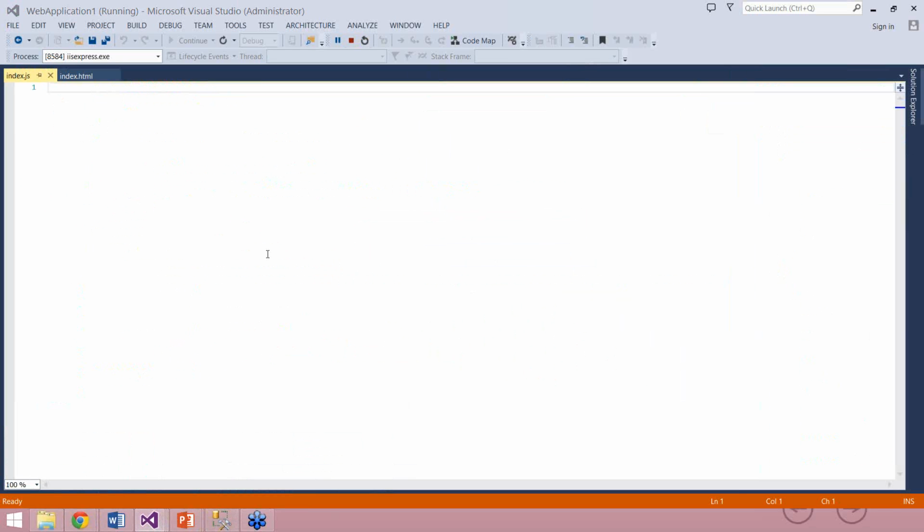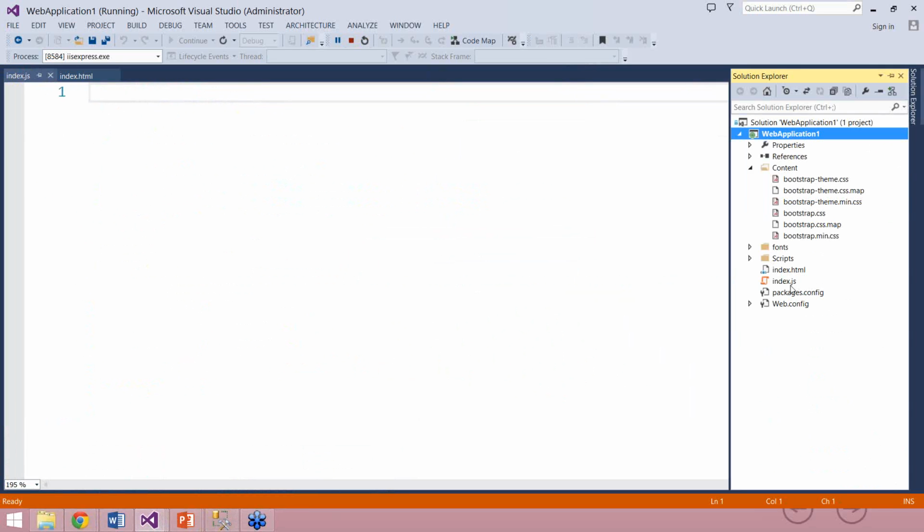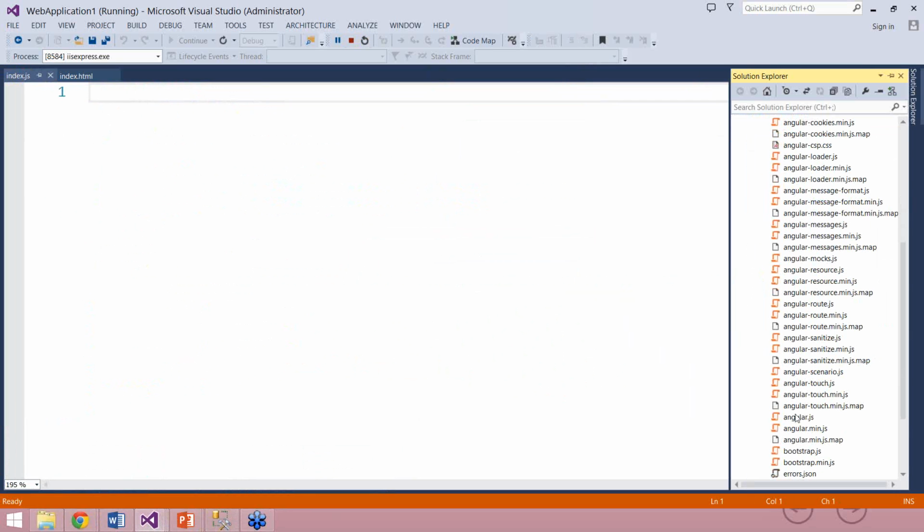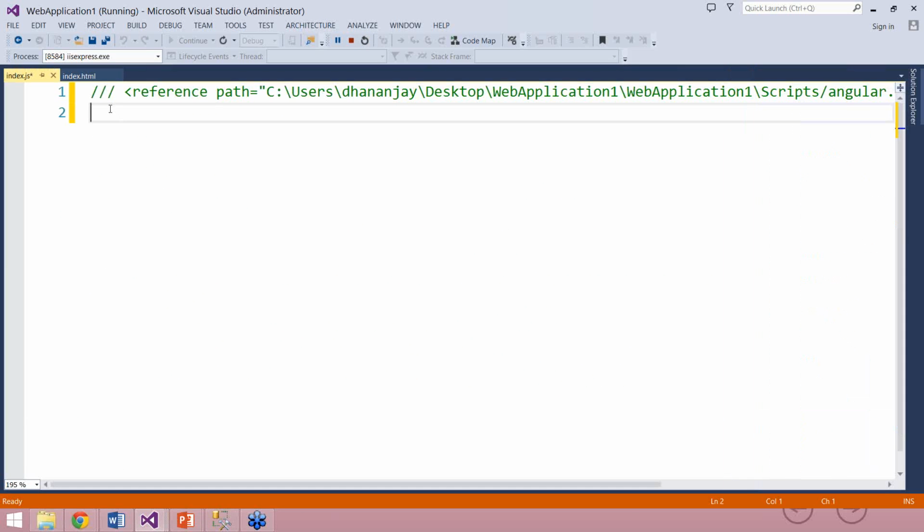Great, so I have added an index.js in my project. Next, in the index.js, such that my IntelliSense works, I'll drag and drop the AngularJS reference on top of index.js.